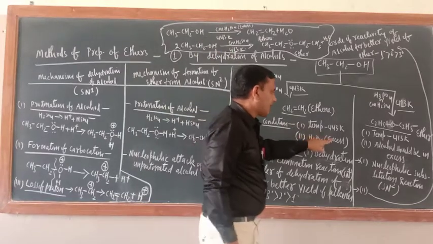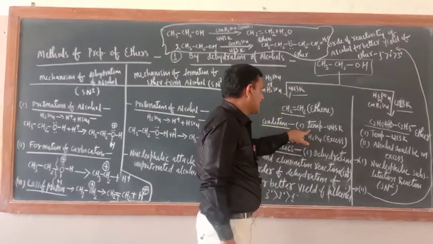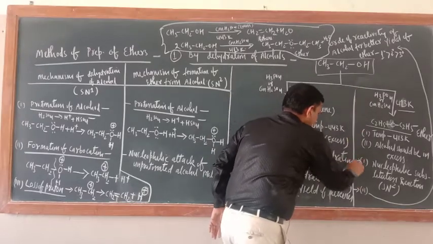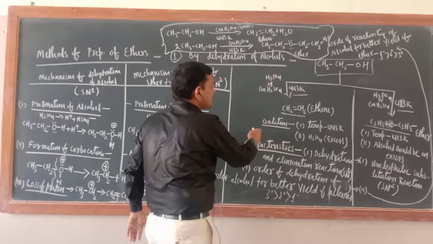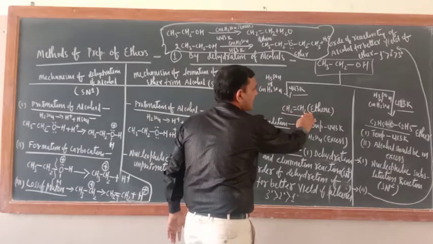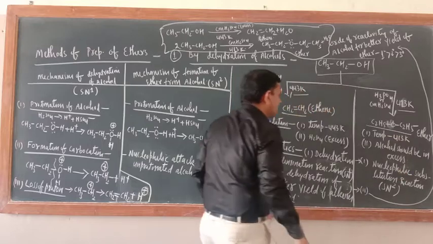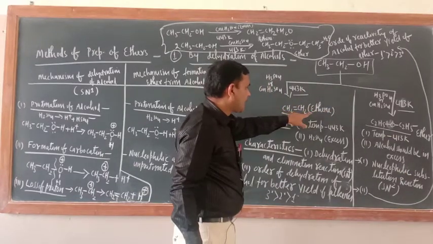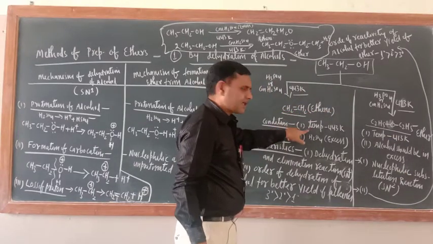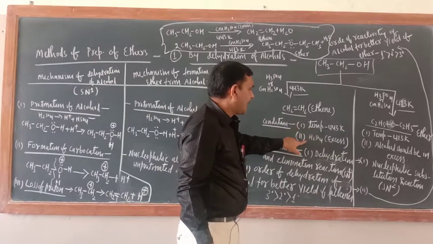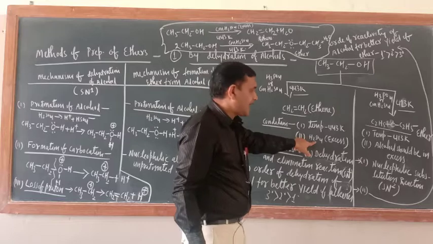What is the first condition? This line indicates that whatever I have written on this side is for the formation of alkene, and whatever I wrote on this side is for the formation of ether. So for the formation of ethene, the temperature should be 443 Kelvin and H2SO4 should be in excess.